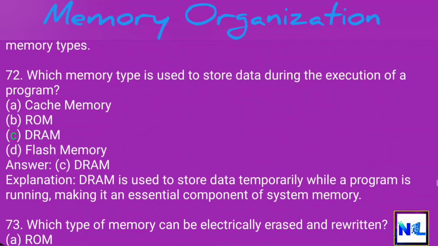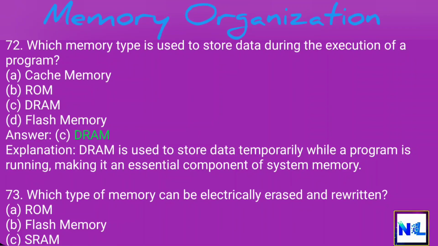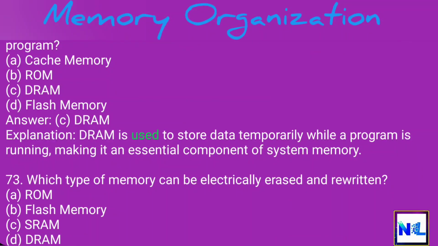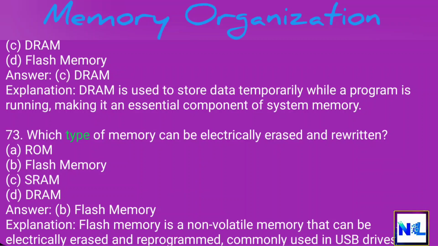B. ROM. C. DRAM. D. Flash memory. Answer: C. DRAM. Explanation: DRAM is used to store data temporarily while a program is running, making it an essential component of system memory. 73. Which type of memory can be electrically erased and rewritten?